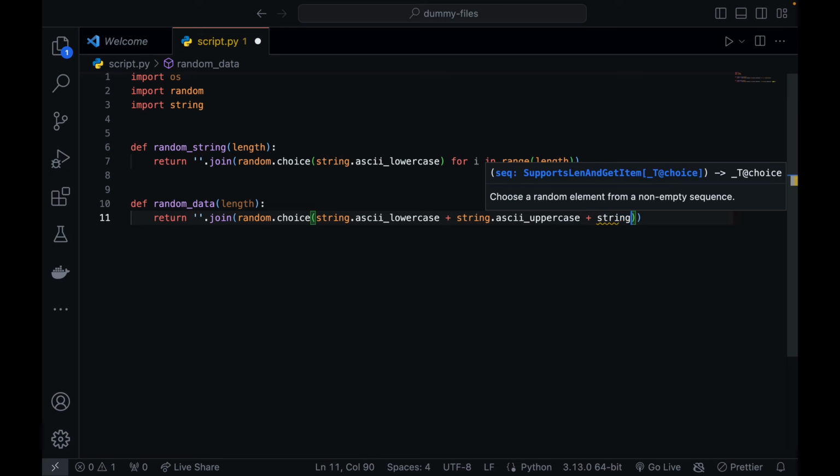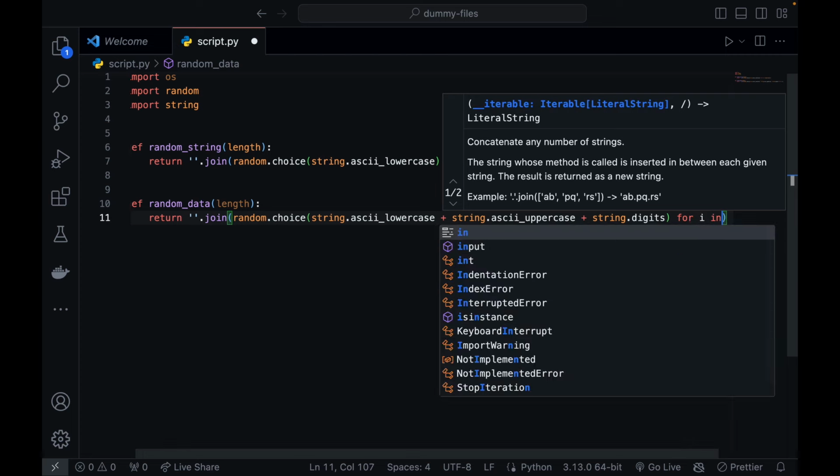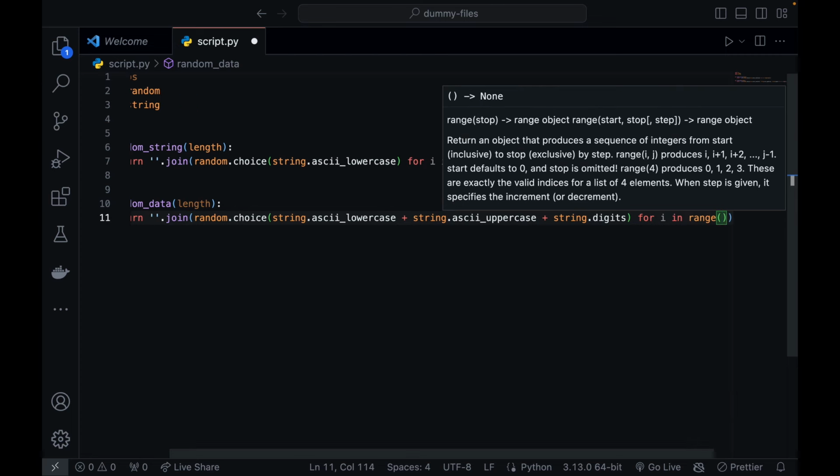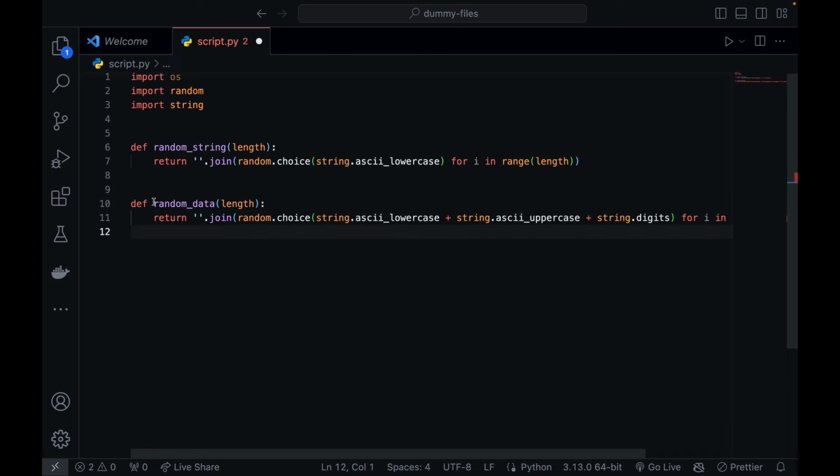So basically this function is going to generate random data for my text files, for i in range length, whatever length I get as the parameter.